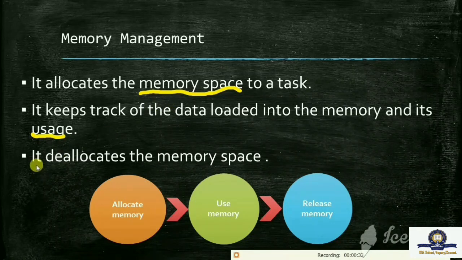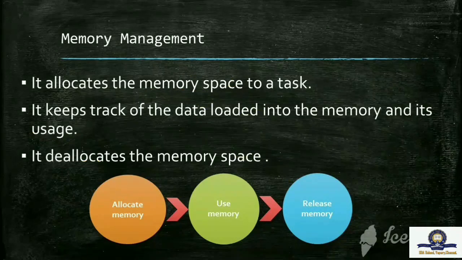And the third one is it deallocates the memory space. Deallocate means it releases the memory space. First it will allocate the memory and store the data in the memory. After the usage, it will deallocate the memory space. So the process of memory management is: it will allocate the memory, then use the memory, and at last release the memory.